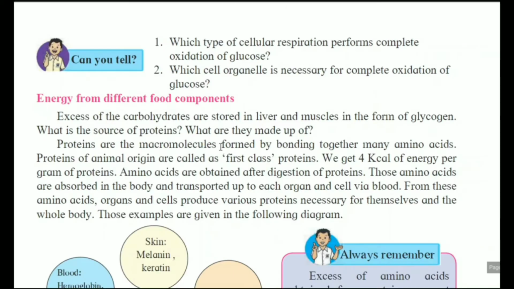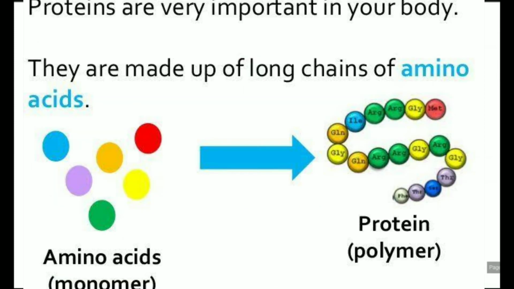What are they made up of? Proteins are made up of amino acids, and proteins are also called the building blocks of our body. So proteins are macromolecules formed by bonding together many amino acids. When many amino acid chains combine and bond, there is the formation of a clump-like structure, that is the proteins. Amino acids are obtained after digestion of proteins.